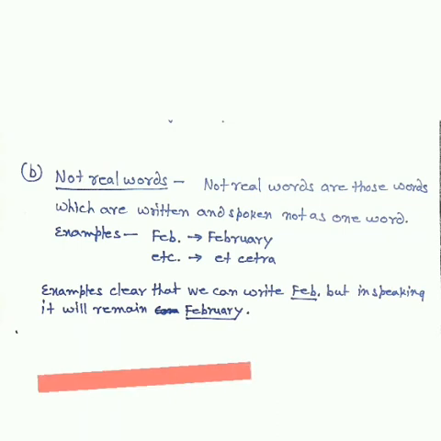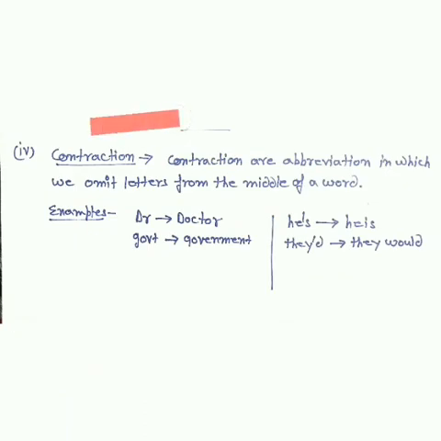Understand? Now the fourth abbreviation is contraction. Yes, student, this is the fourth type of abbreviation, and under this abbreviation we omit the middle part of the word. As I have written, contractions are abbreviations in which we omit letters from the middle of a word. Like here I have written the examples: dr, it stands for doctor; govt, it stands for government. And you can see that the middle part of these words is omitted.